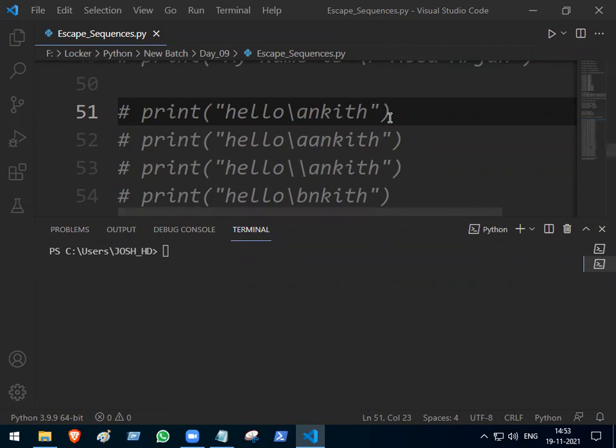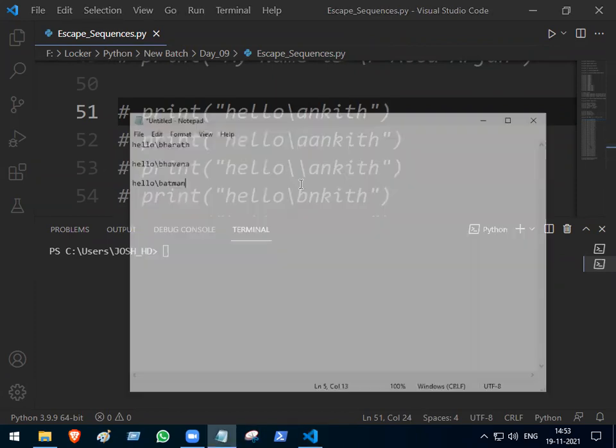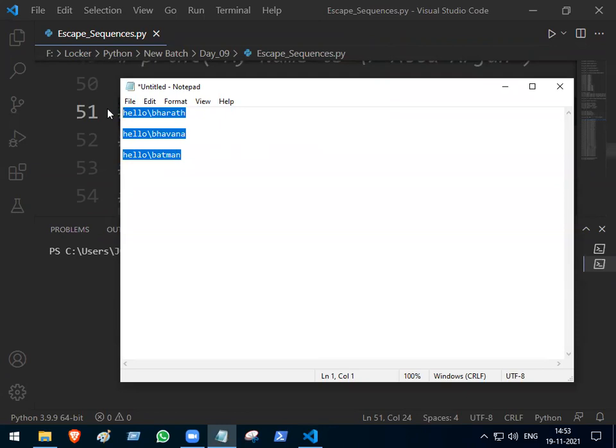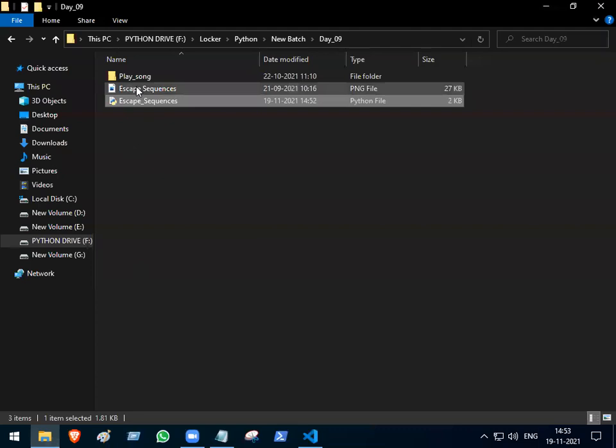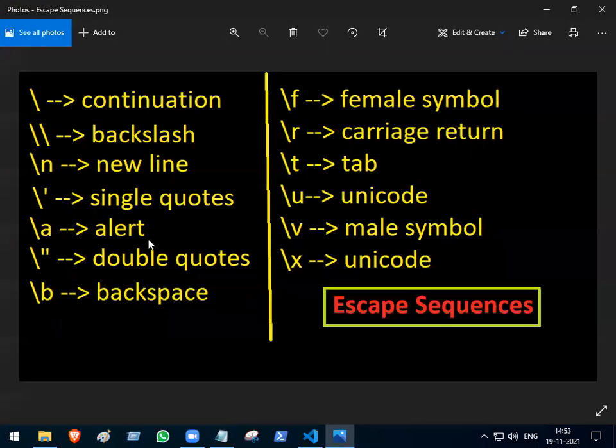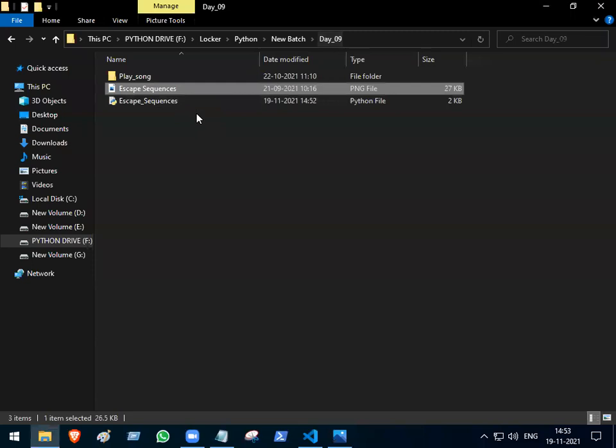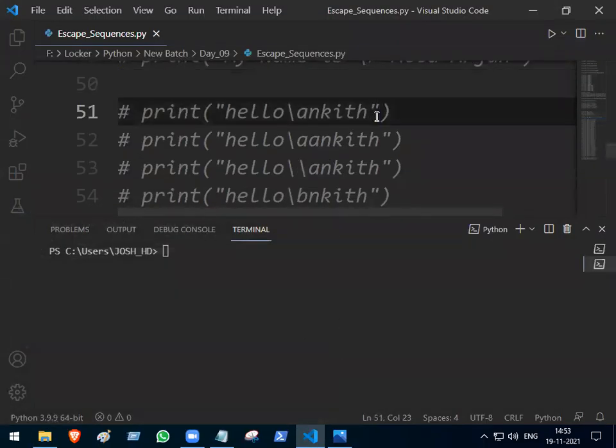Okay, now see. Suppose I ask you to print Hello Ankit. What do I want to print? Hello backslash Ankit. Is it possible? No, it's not possible because backslash a has a meaning. Alert, in the escape sequences which I showed yesterday. Backslash a means alert. So I can't print Hello backslash Ankit now.